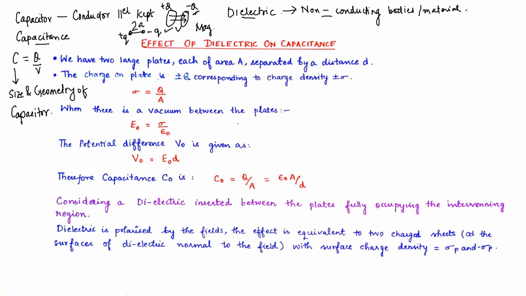So make a note of it. Anywhere a question is asked about dielectric, you have to state dielectric as non-conducting materials, not as insulator materials. So dielectrics and conductors have their own differences. Conductors are conducting in nature, dielectrics are not conducting. Dielectrics behave a little differently in the presence of an electric field.